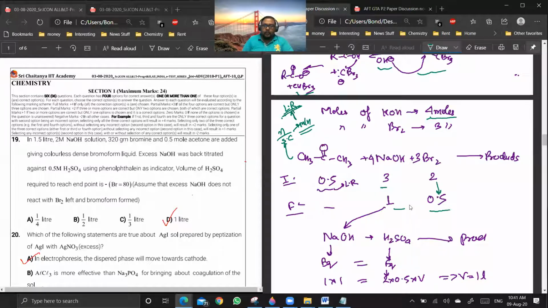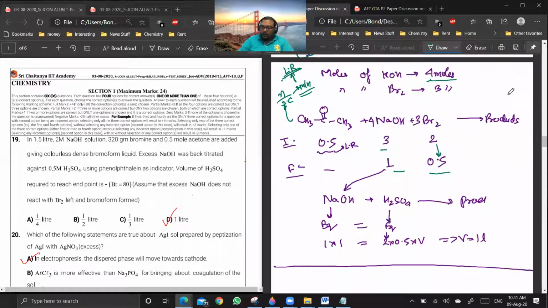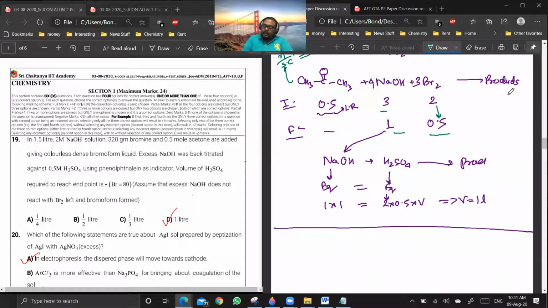Yes, sir. Okay. Now, you see, it is said that the excess NaOH, this is the excess NaOH. This excess NaOH is estimated by reacting it with sulfuric acid, and it will be completely consumed. So my reaction will be NaOH plus H2SO4. It will give complete neutralization. Again, we are not interested in the products.